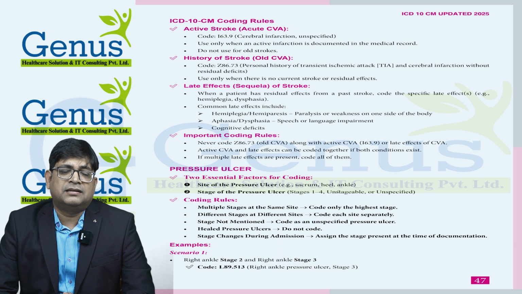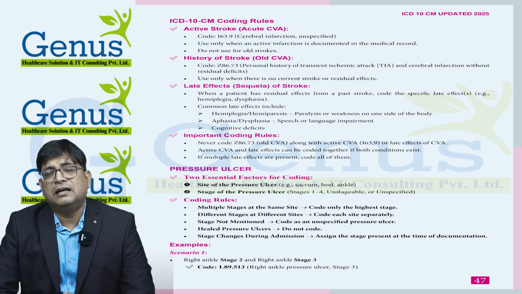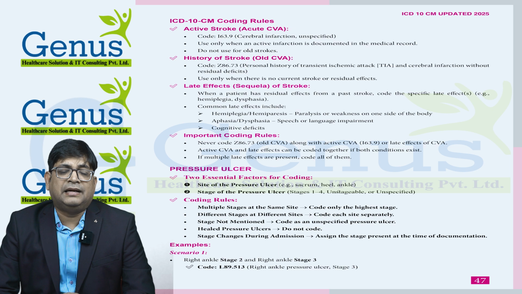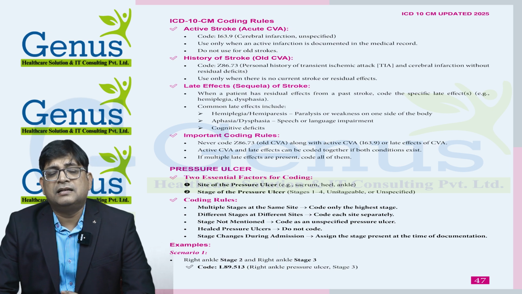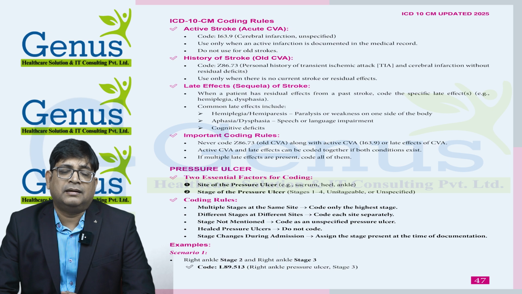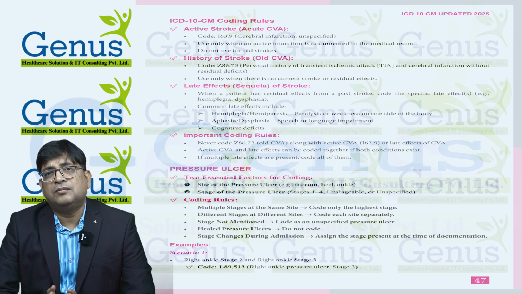Here we can see one example. Patient had right ankle stage 2 and right ankle stage 3. In that case, we need to provide the ICD code for right ankle stage 3 pressure ulcer. And if we have right ankle stage 2 and left ankle stage 3, in that case we provide codes for both right ankle stage 2 and left ankle stage 3. So these are the pressure ulcer guidelines.